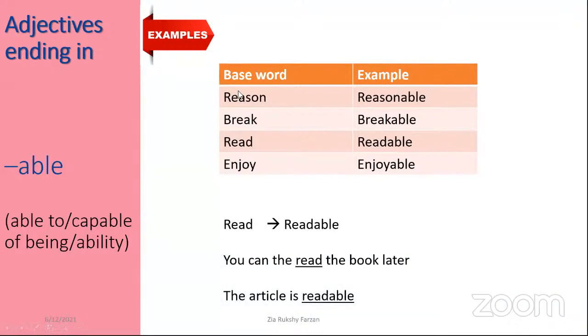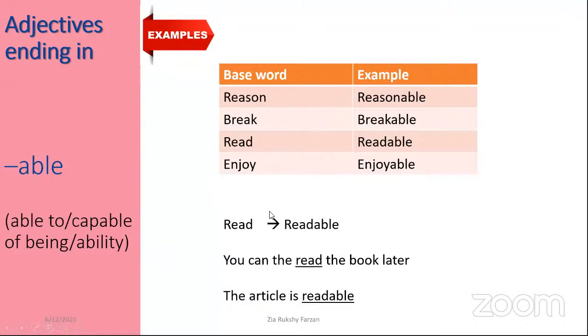Reason. Reason, we say a reason, right? Reason out. So by adding able we could make an adjective, reasonable. And break, breakable. Read, readable. Enjoy, enjoyable. Here I have given an example for that.